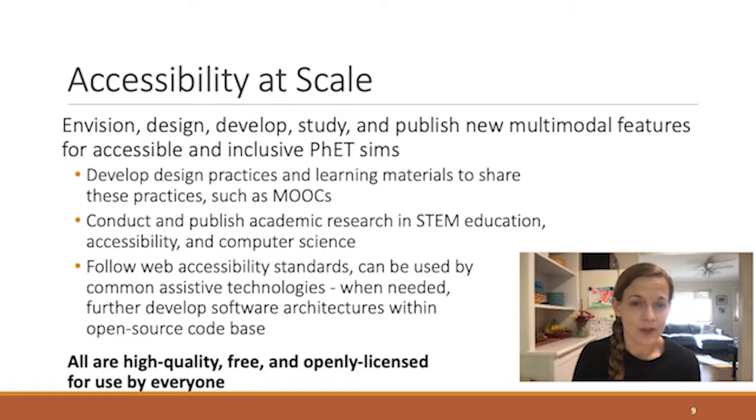In our software development, we follow web accessibility standards to be compatible with many assistive technologies, and when needed, we further develop software architectures within our open source code base so that others can take up not only the sims, but also our design practices and our software code to create their own accessible interactives. And all of this is high quality, free, openly licensed for use by everyone.